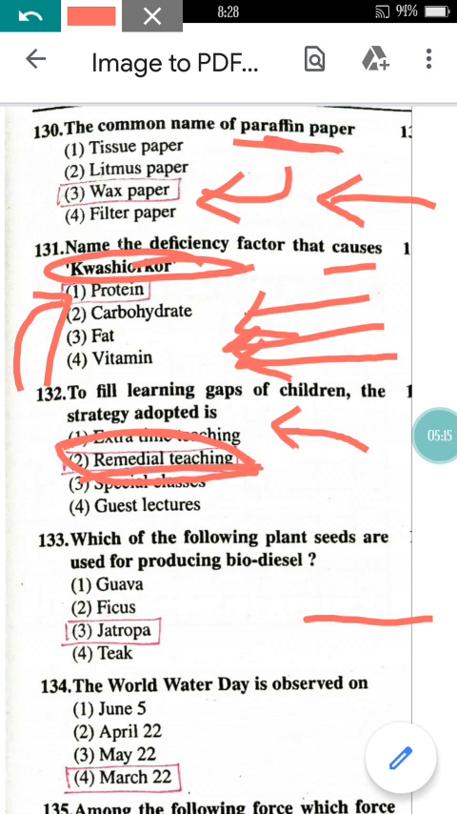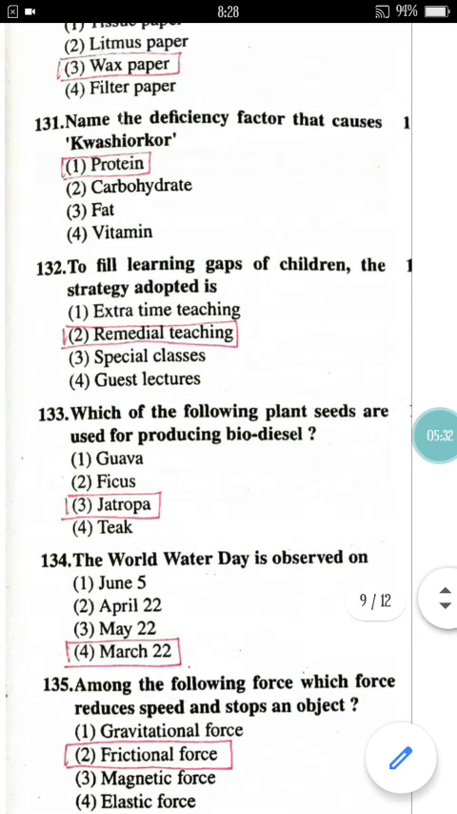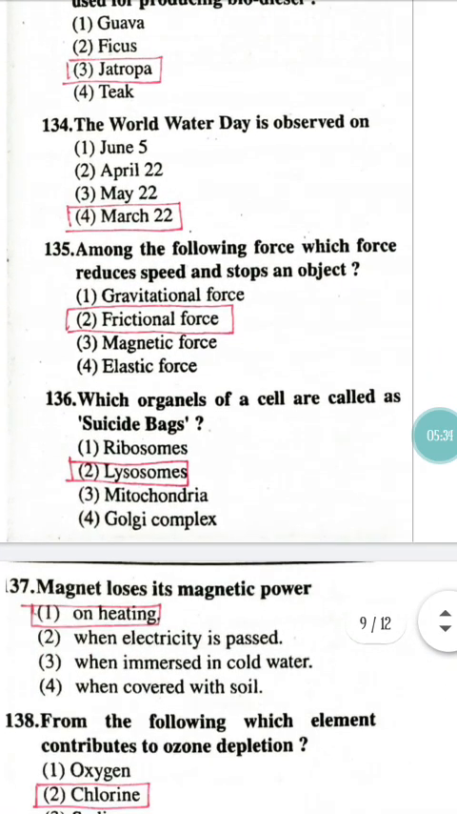Now come to question number 133 here. Which of the following plant seeds are used for producing biodiesel? So you should know about this. It is Jatropha. Jatropha seeds are used to produce biodiesel. Just remember these names.